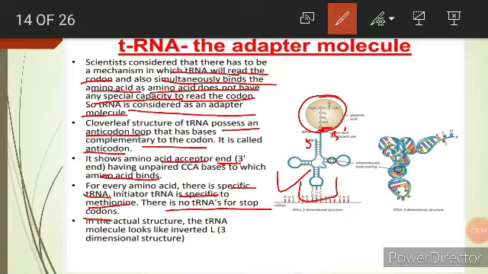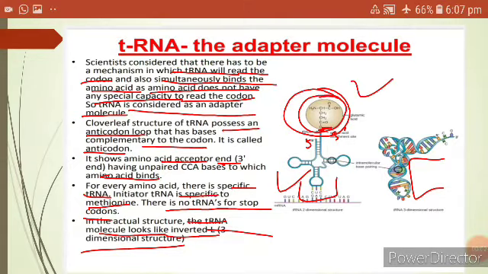In the actual structure, the tRNA molecule looks like an inverted L. Here is the three-dimensional structure, which looks like an L. tRNA is considered the adapter molecule because it always adapts the amino acid.